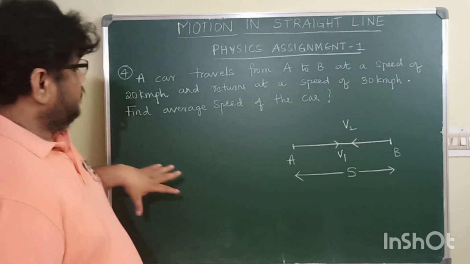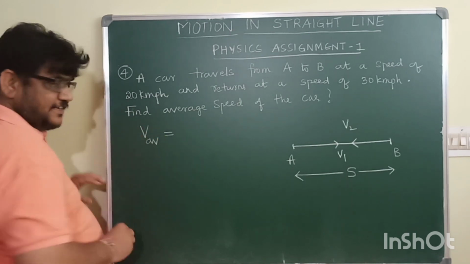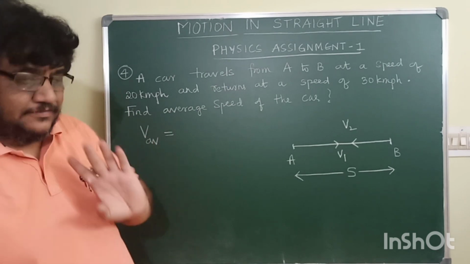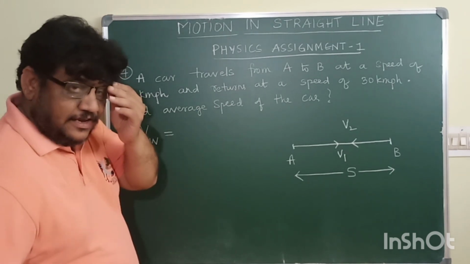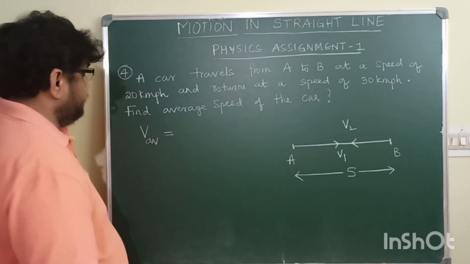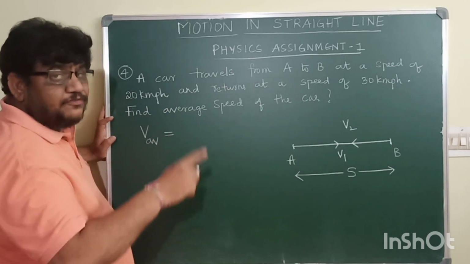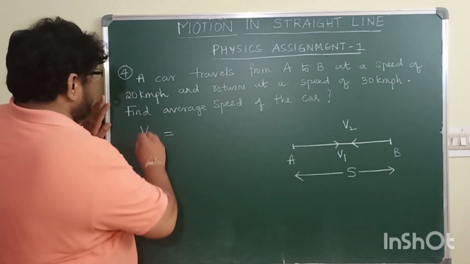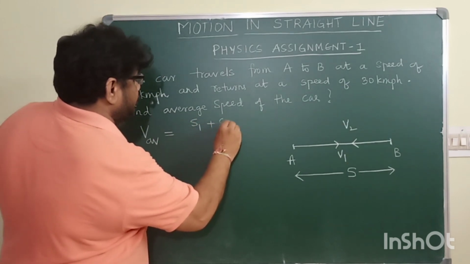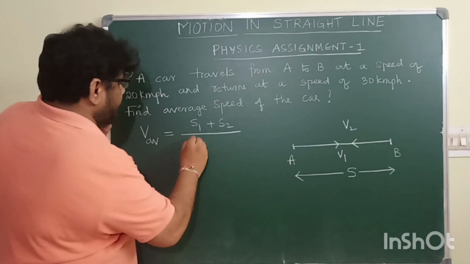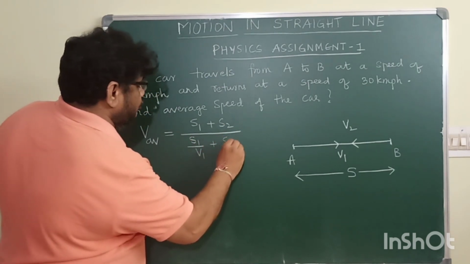So, average speed formula you have to write in terms of S and V. What is average speed formula in terms of S and V for two situations? Average speed formula in terms of S and V for two situations is V average is equal to S1 plus S2 whole divided by S1 by V1 plus S2 by V2.